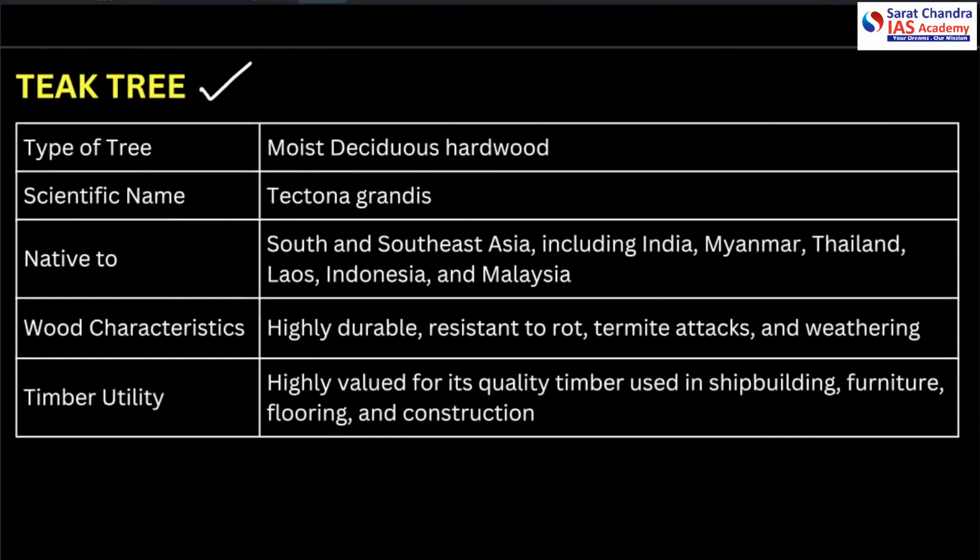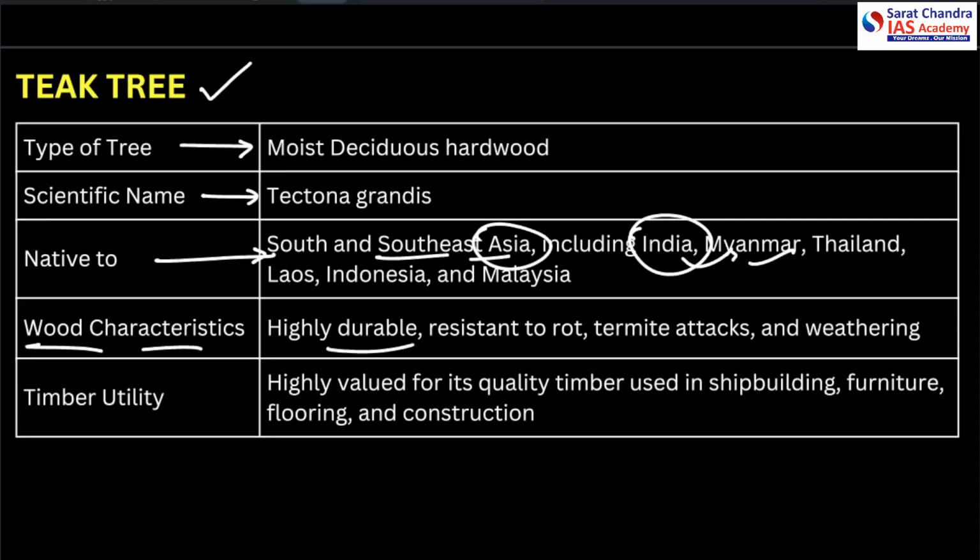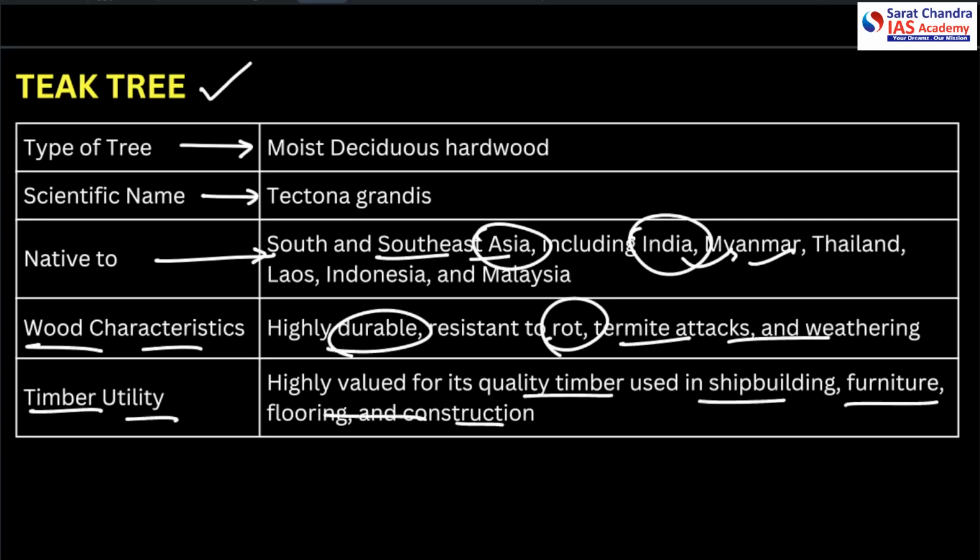Let's talk about the teak tree in a quick manner. The type of tree is moist deciduous. Scientific name is Tectona grandis, native to South and Southeast Asia, including India, Myanmar, Thailand. But we have already read that India and Indonesia comprise most of this tree. Wood is hardwood and highly durable, resistant to rot, termites, and weathering. Timber is highly valued for its quality, used in shipbuilding, furniture, flooring, and construction.